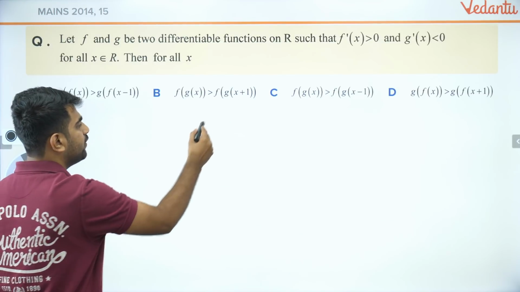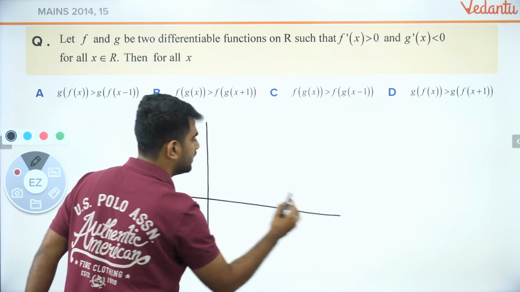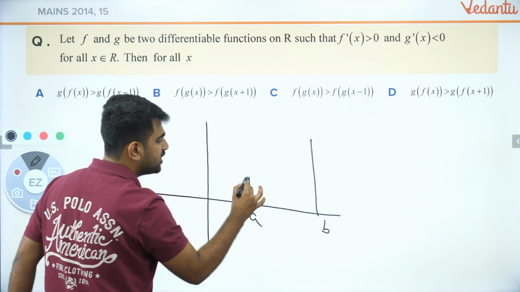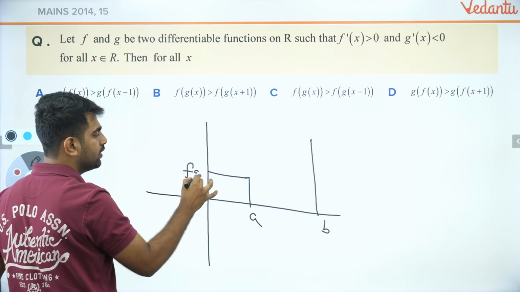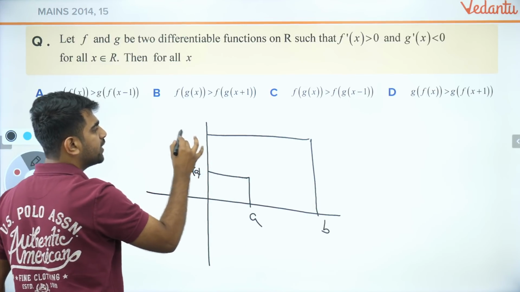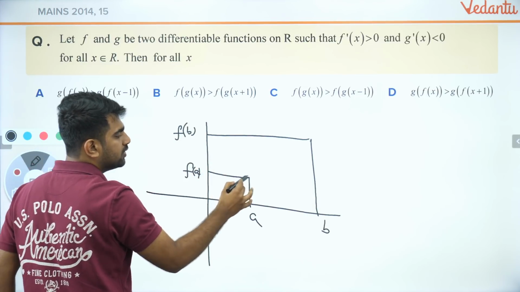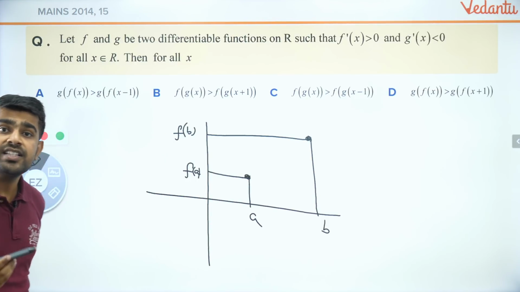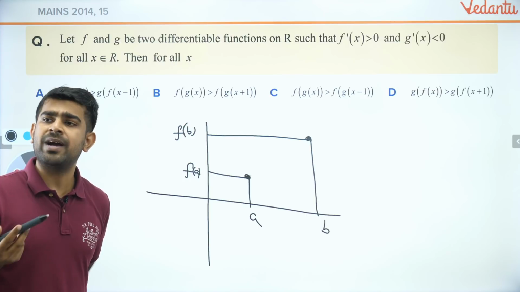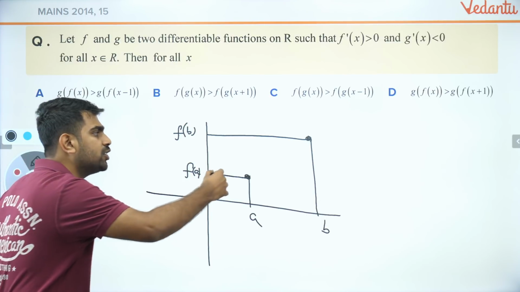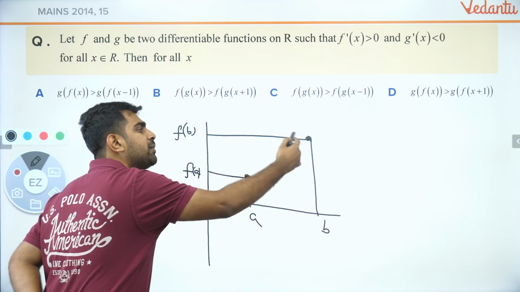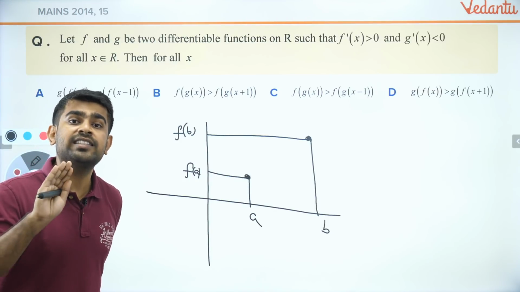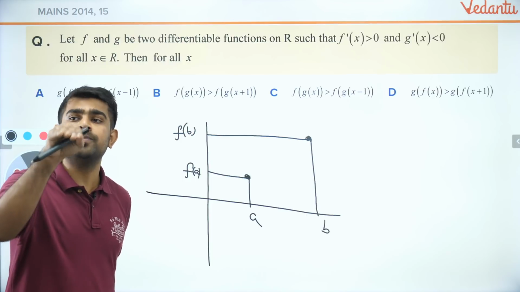So guys, if I draw the graph of it, let's say this is my A and this is my B. So this is my f of A and this is my f of B. Okay. So my function is continuous and differentiable. What do you mean by that? Continuous means I will draw the function without removing my hand. Differentiable means the function is smooth. It will go in a smooth manner.